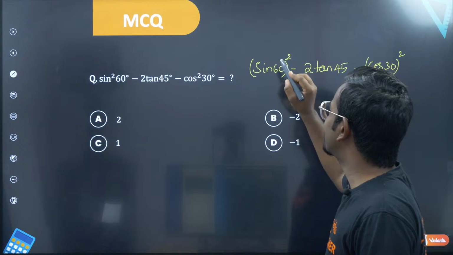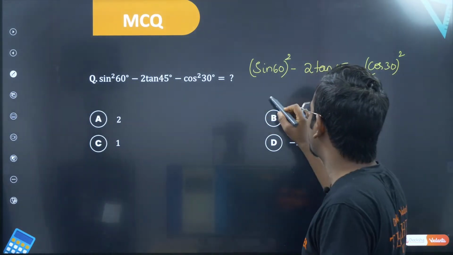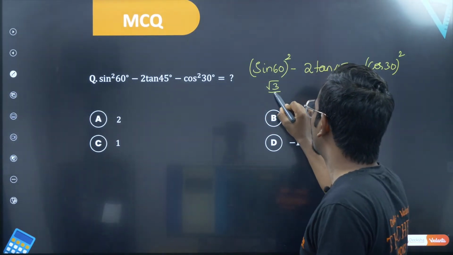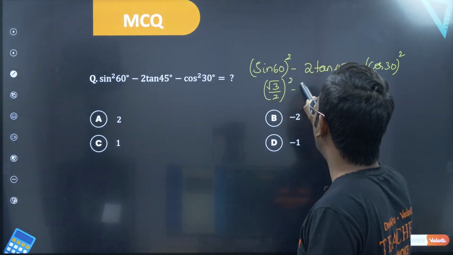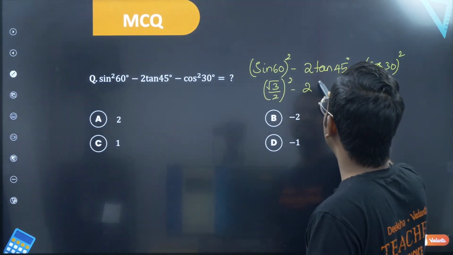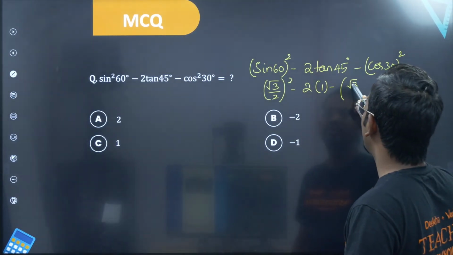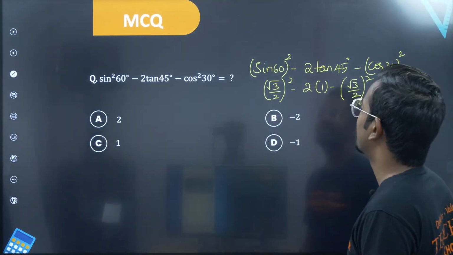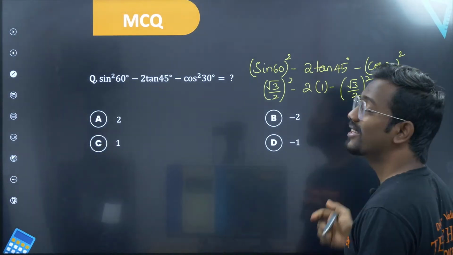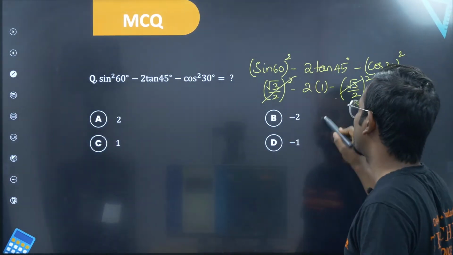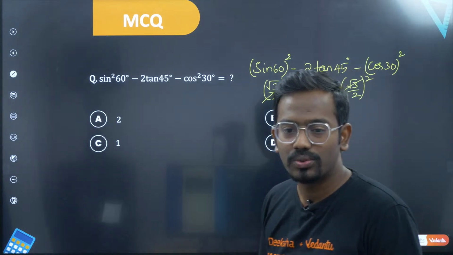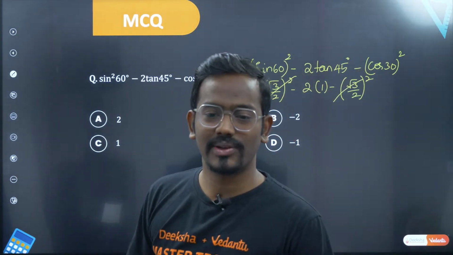Sin 60 is basically root 3 by 2. So root 3 by 2 whole square, minus 2 times tan 45, which is simply 1, minus cos 30. Cos 30 is root 3 by 2 again. If you observe, root 3 by 2 whole square minus root 3 by 2 whole square will cancel, and you will be left with minus 2. Infinity 1 is the first person to get it right.